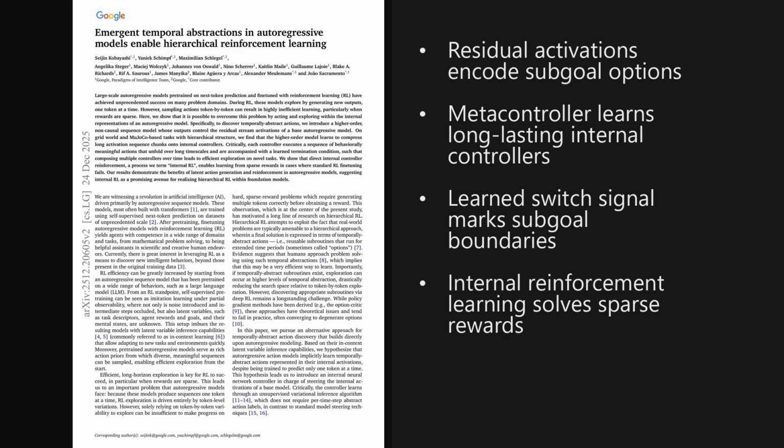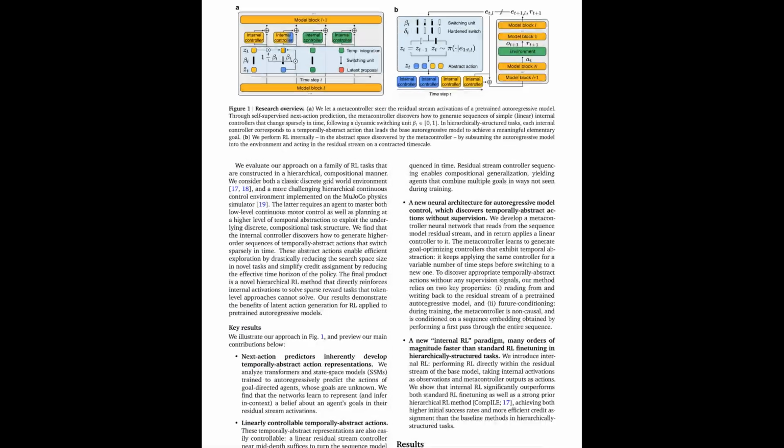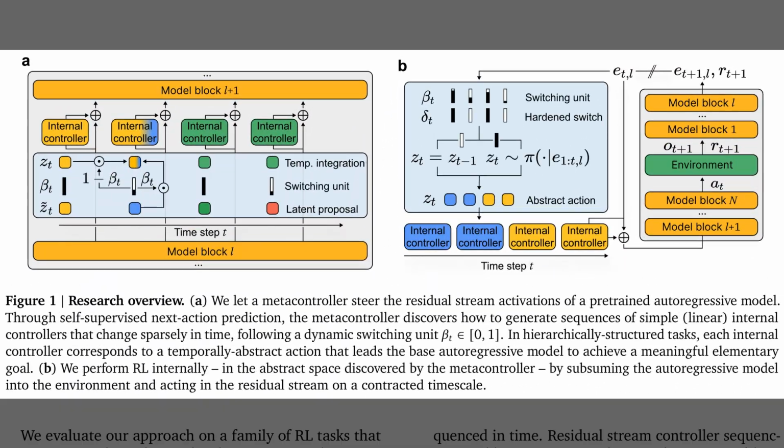The paper is titled Emergent Temporal Abstractions in Autoregressive Models Enable Hierarchical Reinforcement Learning. And, as we'll see later, the method learns long timescale action controllers with their own termination signals, which makes exploration a lot more efficient. Figure 1 explains why the approach can explore faster than token by token action sampling, because it switches between longer-lived internal controllers.